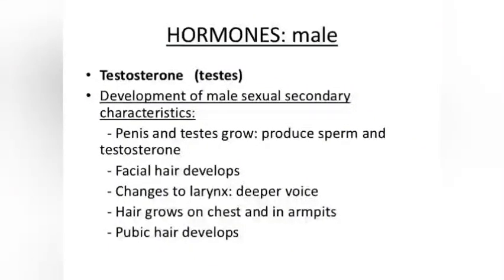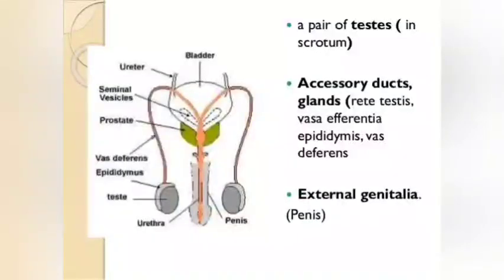Testosterone, which is produced by testes, is the main hormone which is responsible for the further growth of male reproductive system and gametogenesis for production of sperms. Let us first study the anatomy of human male reproductive system. So it can be studied under 3 parts.